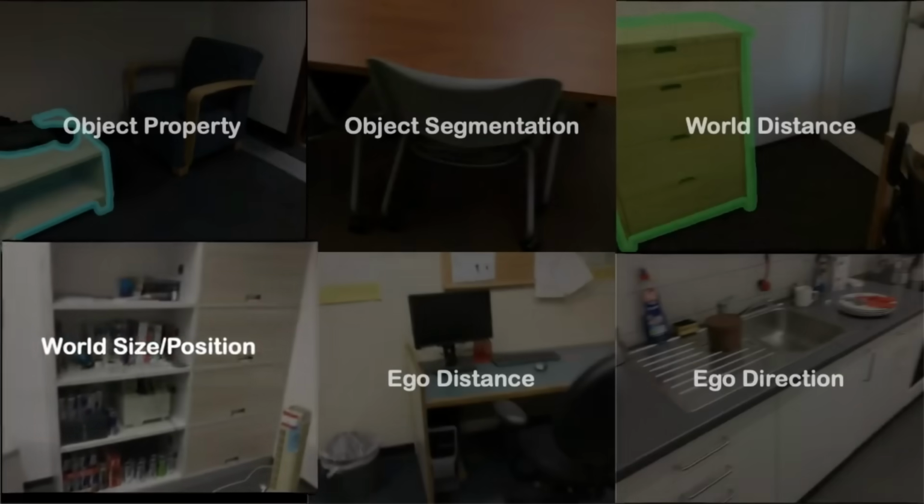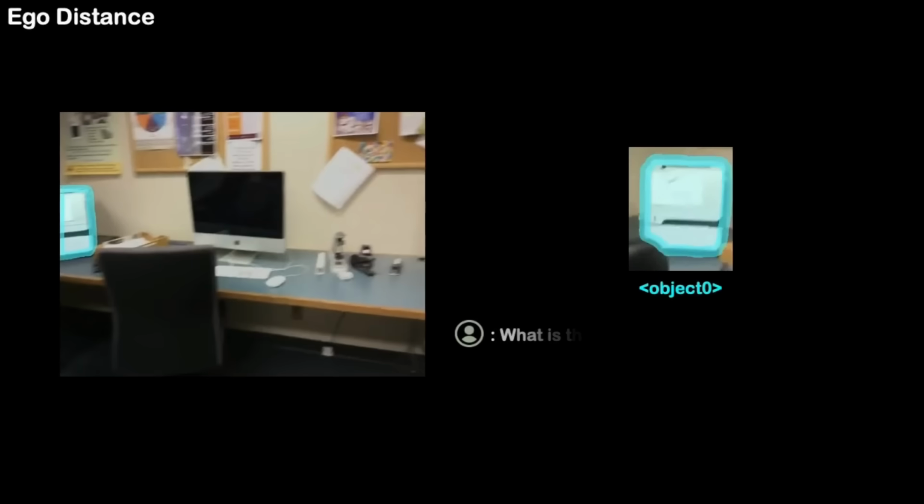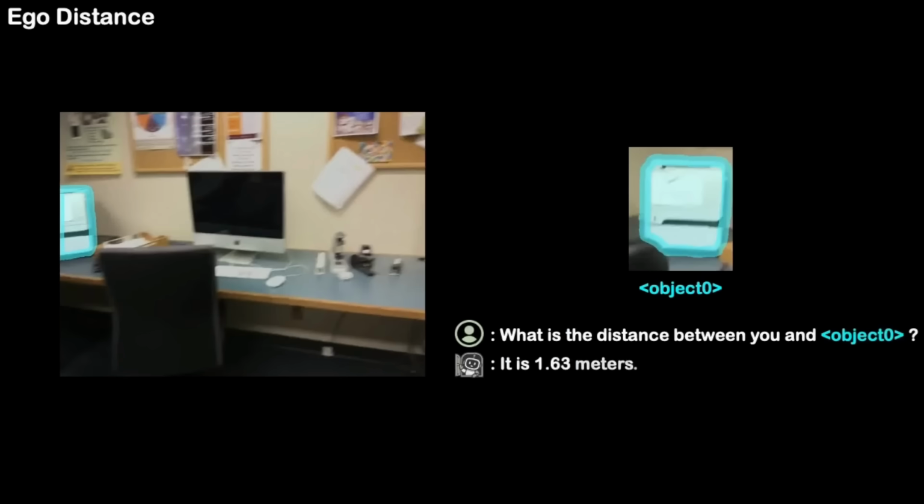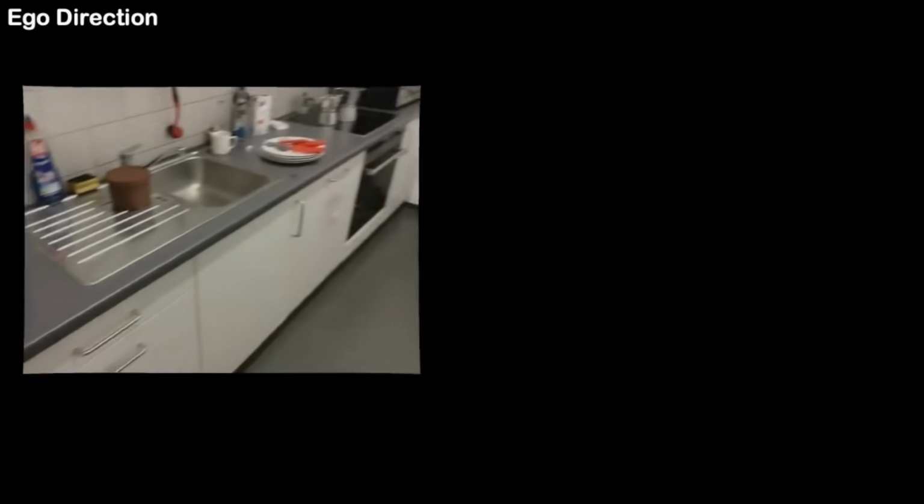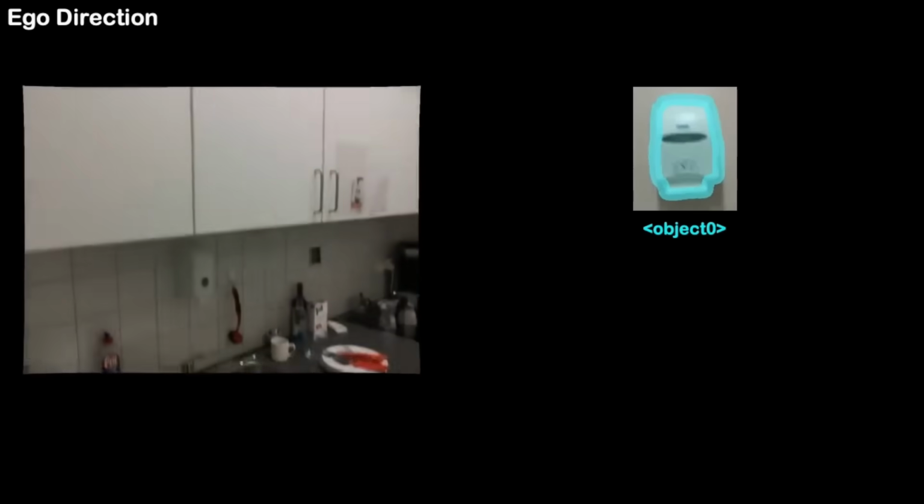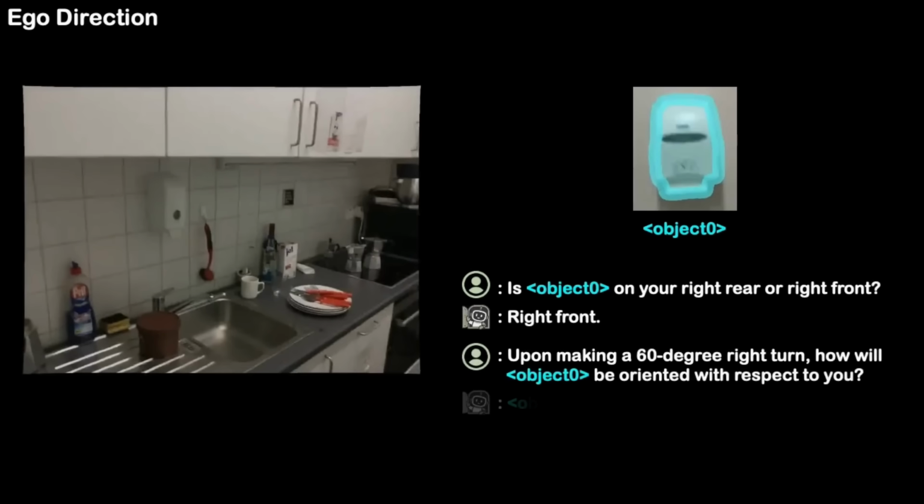Here's another crazy thing it can do. It can also predict the distance between the camera and any object in the video. So for example, if you ask it what's the distance between you and this object, it's somehow able to predict that it's 1.63 meters. Now similarly, because it's so good at spatial understanding, you can also ask it direction questions like this. Is this object on your right rear or right front? And it's able to know that this object is at the front. And then if you make a 60-degree right turn, how will this object be oriented with respect to you? And it's able to forecast that this is going to then be at the 1 o'clock direction.